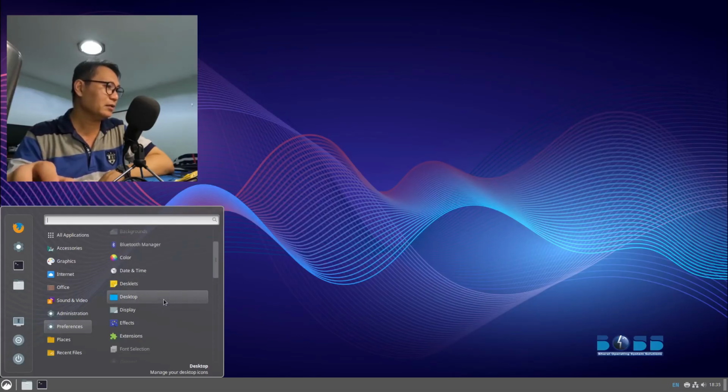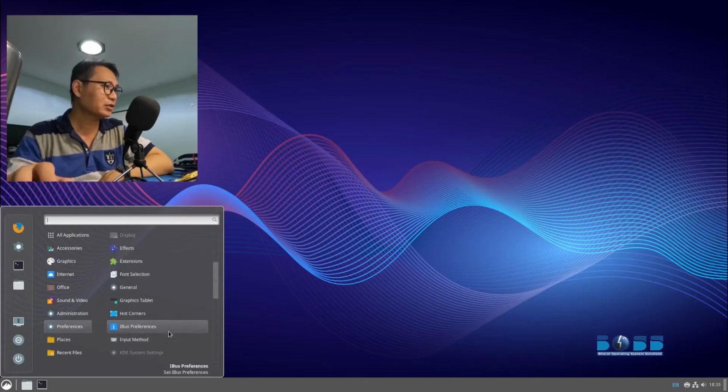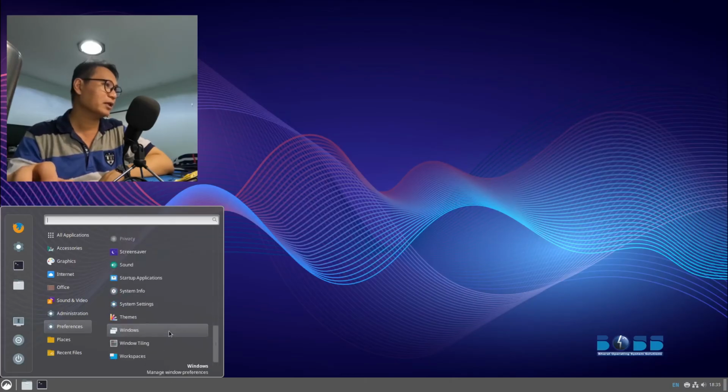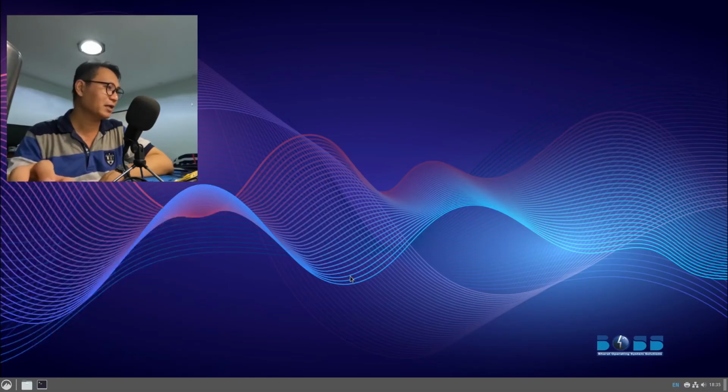Your display for your desktop icons, your desktop resolution, your effects for your Cinnamon visual effects, extensions, and all those stuff. I could not mention everything because it will take a lot of time.